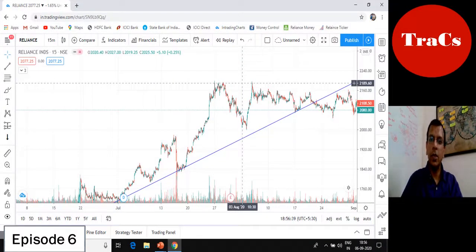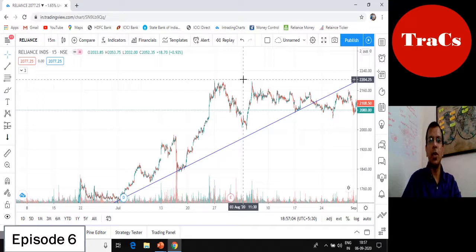Let's take a look at one of the premium companies, that is Reliance Industries. Now we know that Reliance Industries has been in an uptrend for quite some time in spite of COVID. And it is one of the few companies or stocks which is running at an all-time high outside the pharma sector or outside even the IT sector. Now, if I have to trade in Reliance, how do I trade? Let's have a look at it.